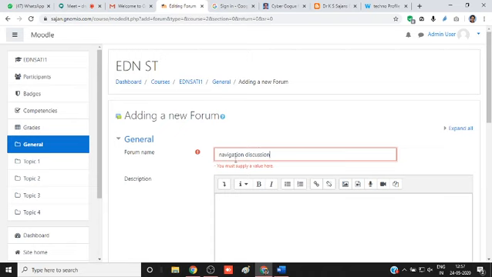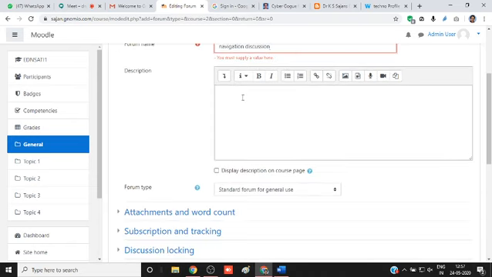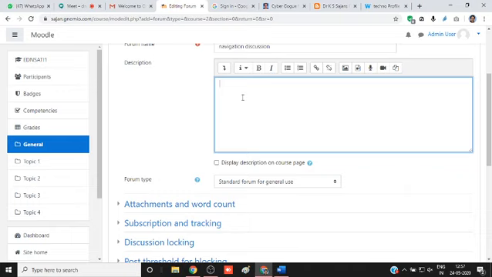Okay, this is a title. Description, you can give. Dear students, I am typing. I am not so fast in typing. Dear students, please ask your doubts here. In that way, you can type some matter and your name is displayed here.